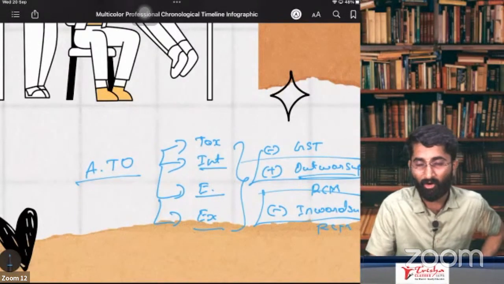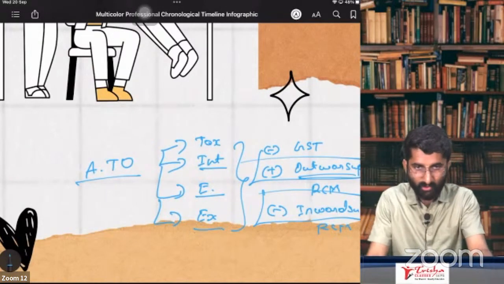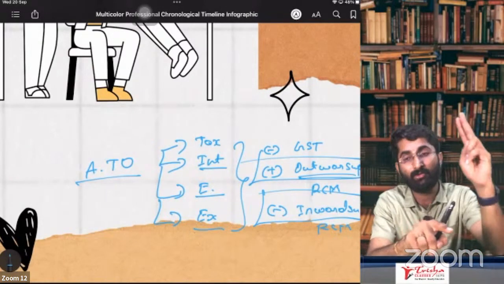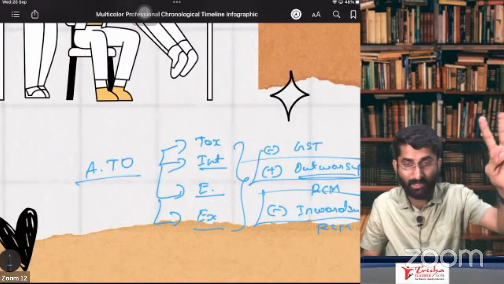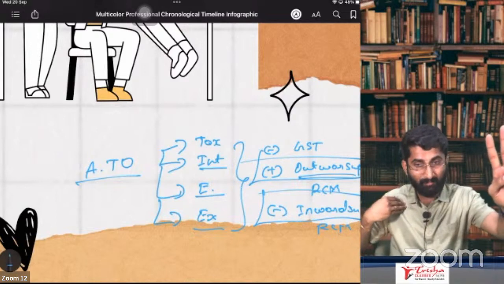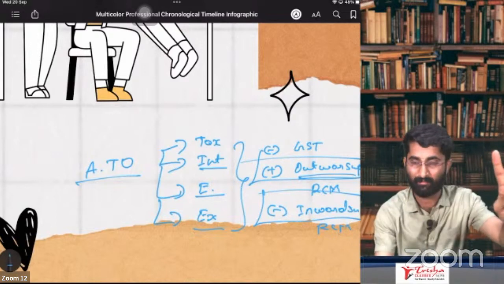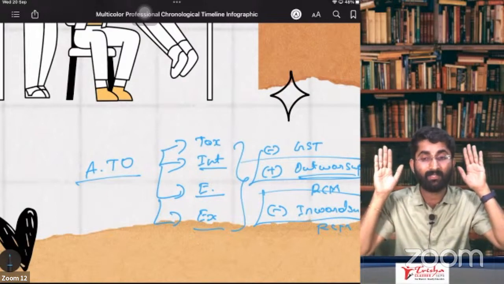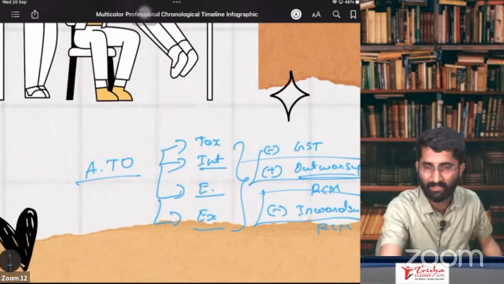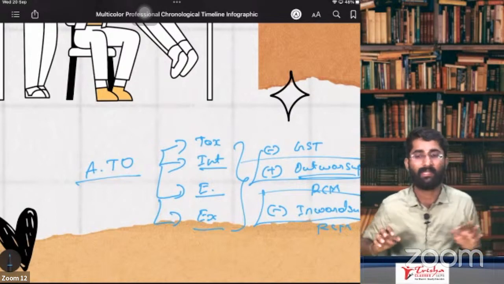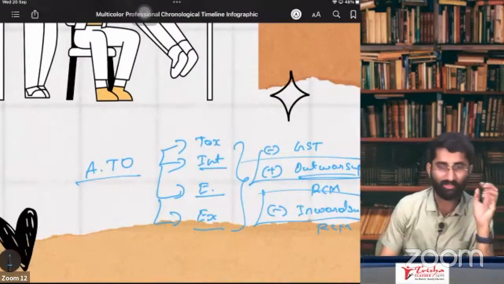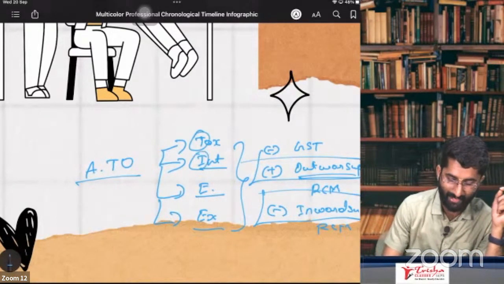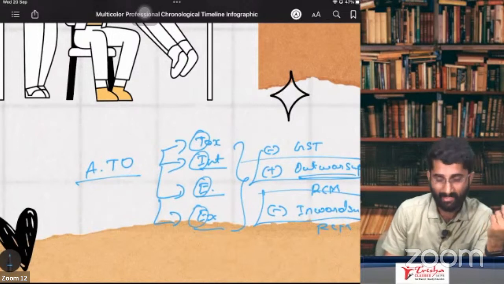In case of your selling on RCM, see, I am selling you some goods, you are the purchaser. On RCM, you are paying it to the government. When you are paying it to the government, it is my supply. Why? Because it is my outward supply. So in that case, I have to include this in the turnover. It is not your turnover because you purchased it. I am selling it to you, so it is my turnover. So that I have to include. This is about aggregate turnover. Simply remember TIEE: taxable supplies, interstate supplies, exempt supplies, export supplies.